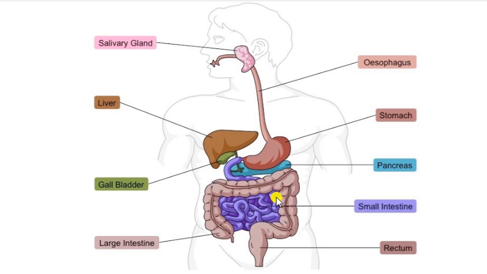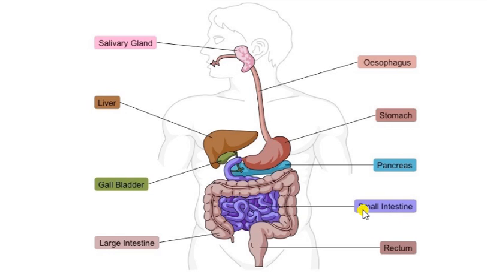The first part of the small intestine, after the stomach, is about 2 to 3 meters long and helps with the digestion of food material. The remaining part of the small intestine helps with the absorption of digested food material. Digested food contains nutrients which our body needs, and these are absorbed by the small intestine.